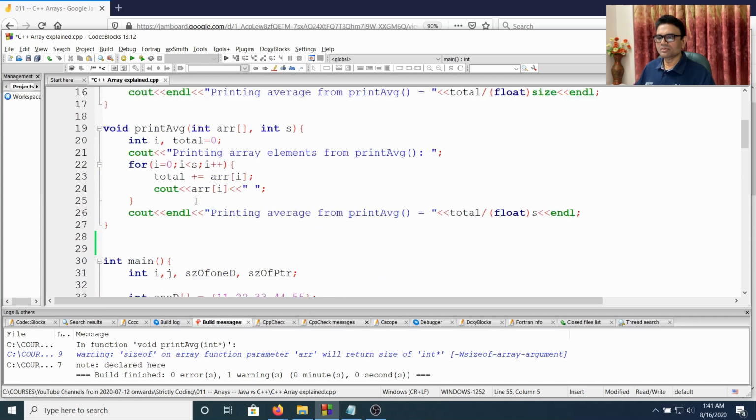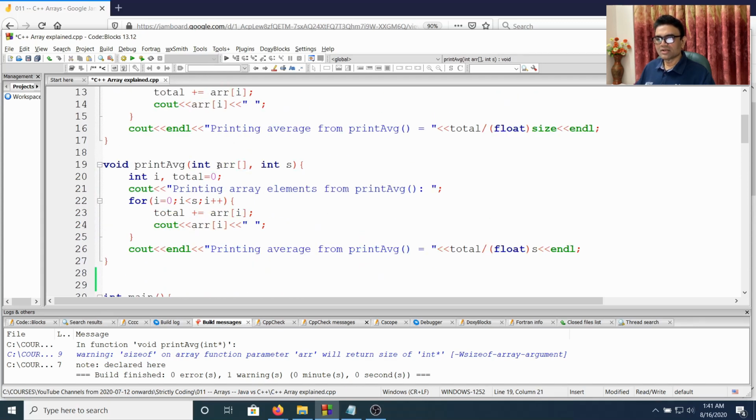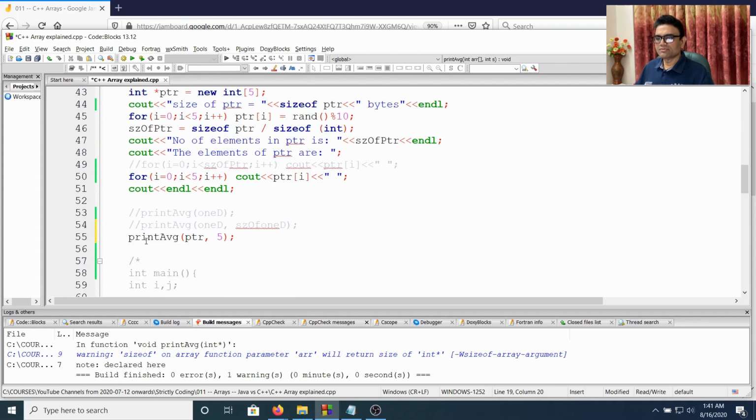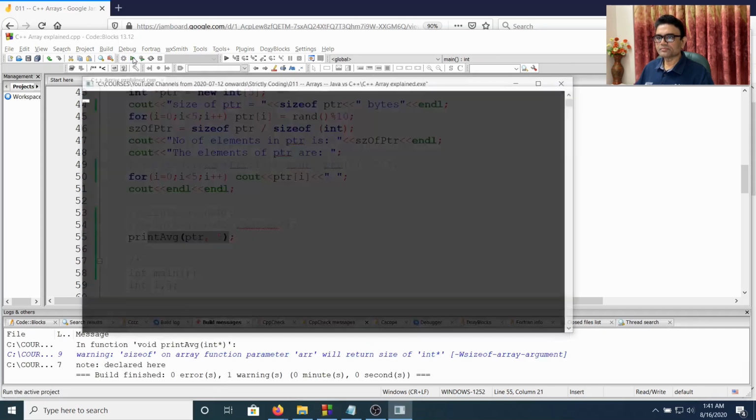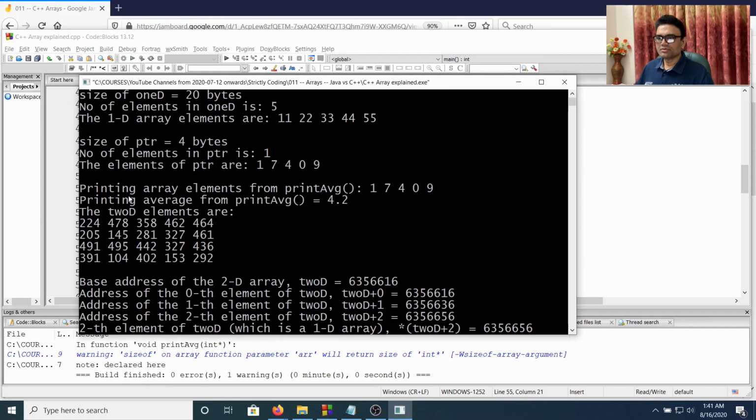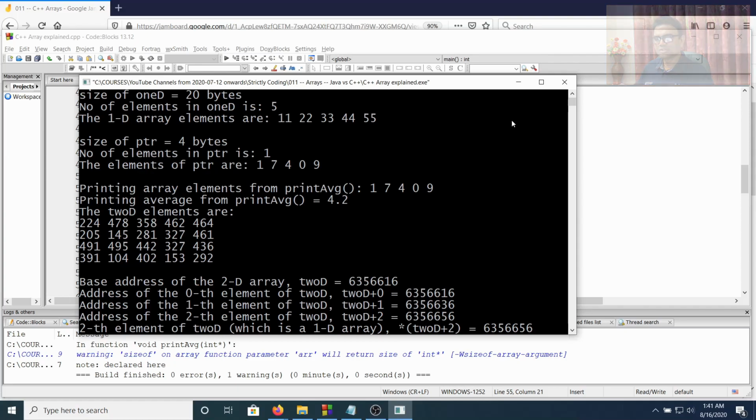So now ptr will be received in arr. Now see, that means it's a pointer, sorry. Basically it's an int star pointer, because ptr also will be received in arr. Accordingly it will show the elements, which are random values less than 10. So now if I call this, it will print the elements of ptr and the average. Let's see. Now you see the printing array elements from print array, so 17409, which were the elements of ptr, and the average of these elements is 4.2.